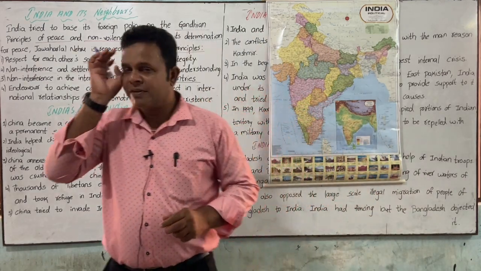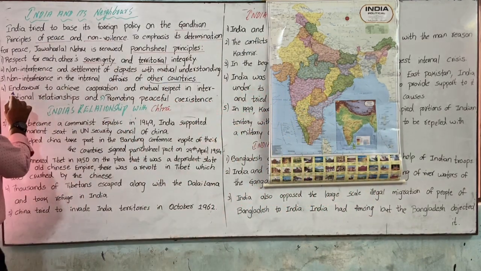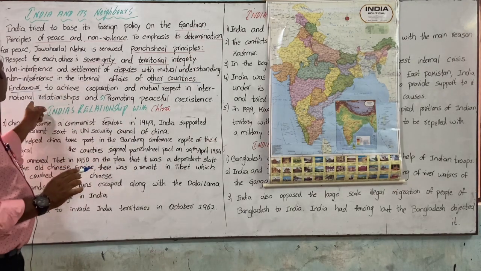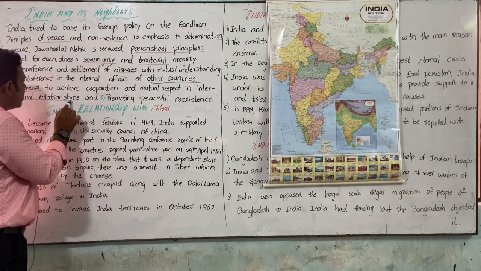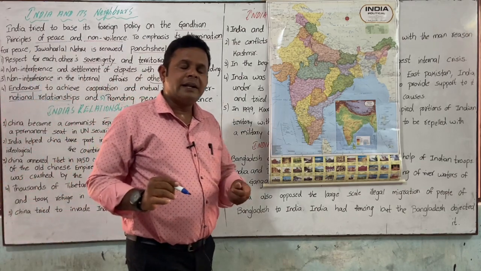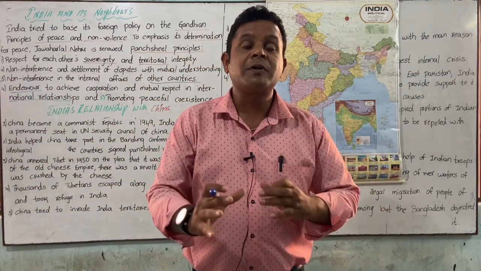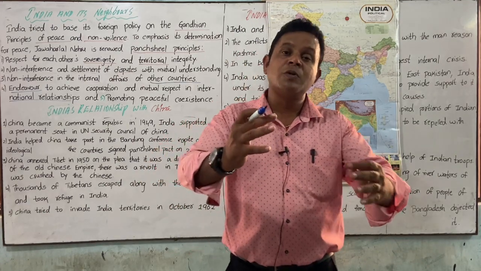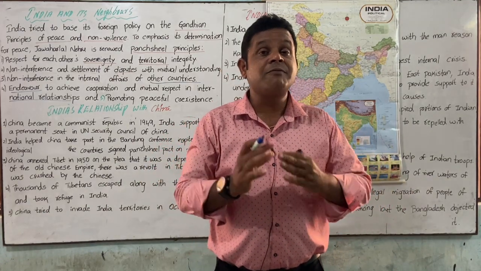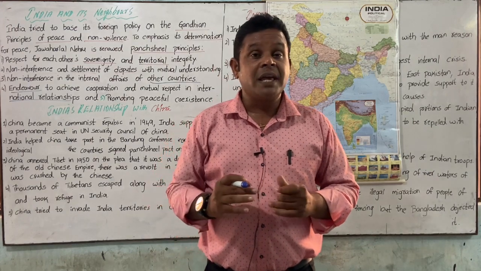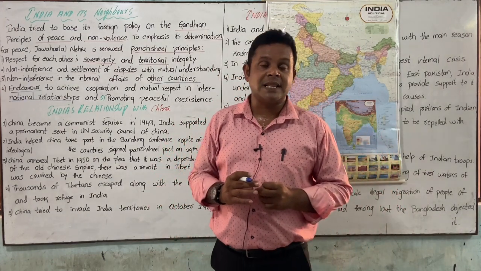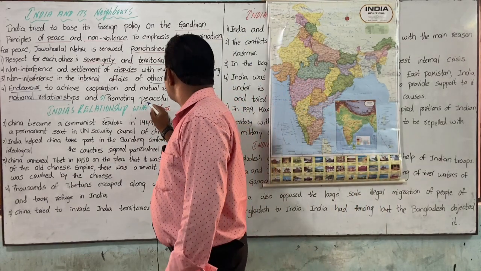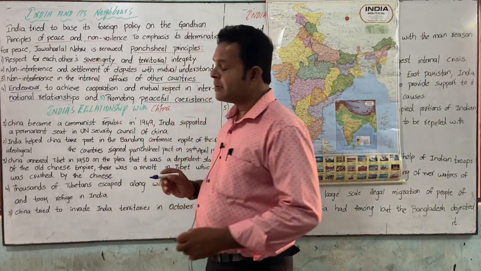And coming to the next, endeavor to achieve cooperation and mutual respect in international relationship. If you want to maintain international relationships, we have to respect each other. We have to welcome them and respect them. This is the first and foremost important thing in making international negotiations and agreements. And the very important thing is promoting peaceful coexistence.